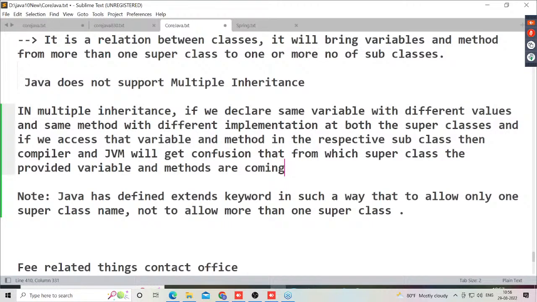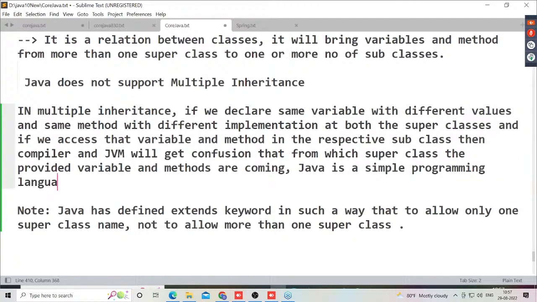So in the respective subclass, the compiler and JVM will get confused. Java is a simple programming language.